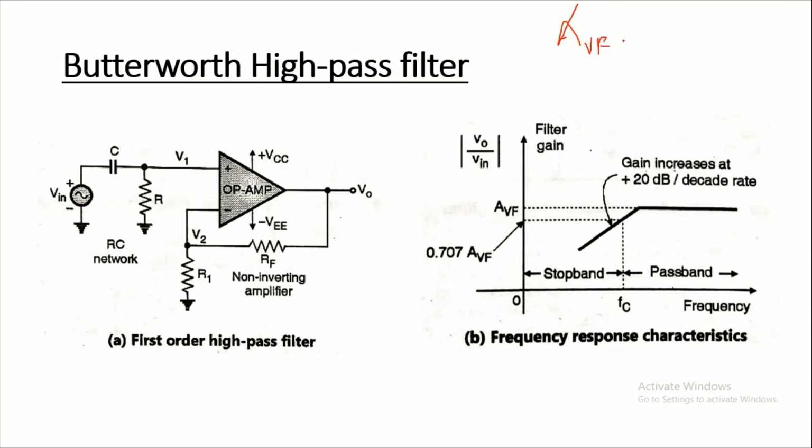AVF is equal to 1 plus RF upon R1, and this is the frequency response of the high pass filter. It means below the critical frequency it is the stop band, and above the critical frequency it is the pass band.